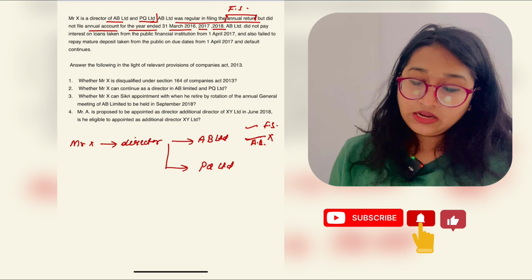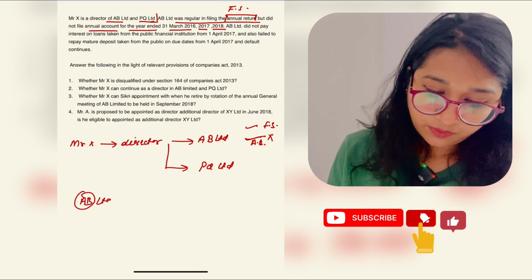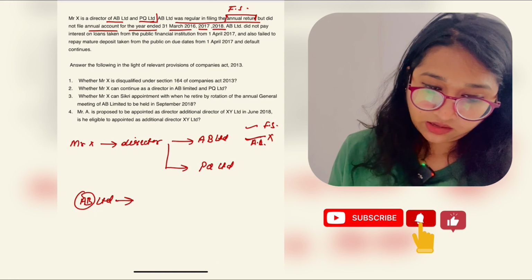Okay. AB did not pay. AB is the only limited company which is not paying anything, I guess.